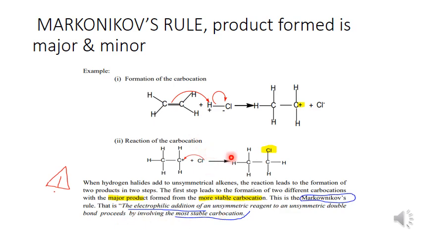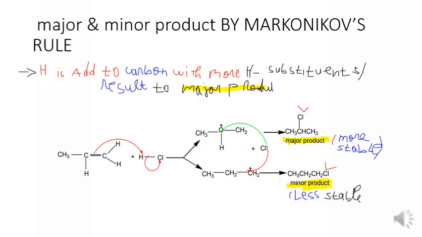We are going to see an example here. By respecting the Markovnikov rule, we have two products, major and minor. The major is more stable because the cation is in the middle, whereas in the other the cation is on the end carbon, which is unstable.